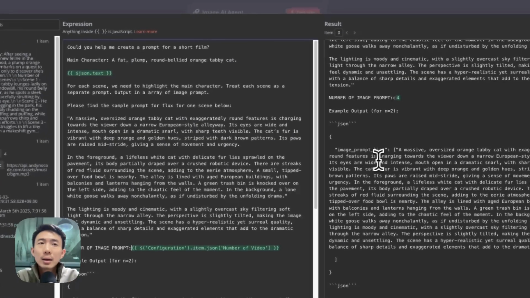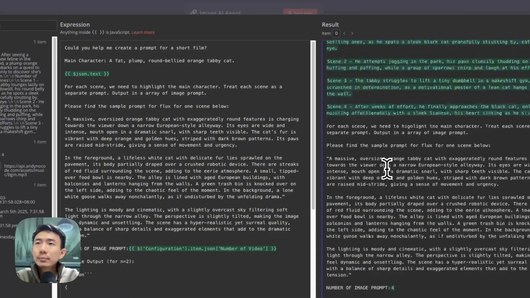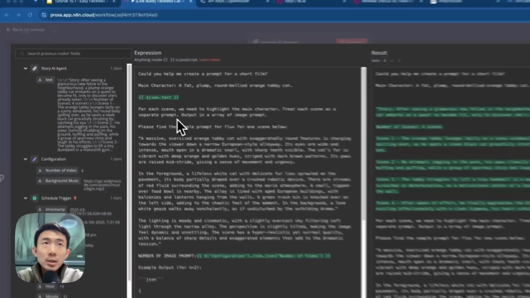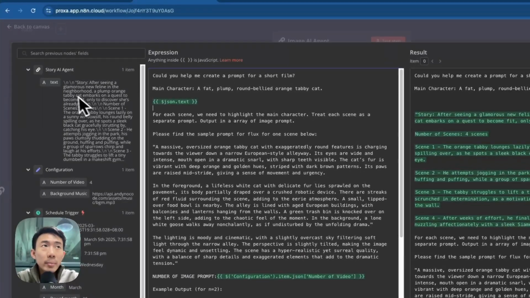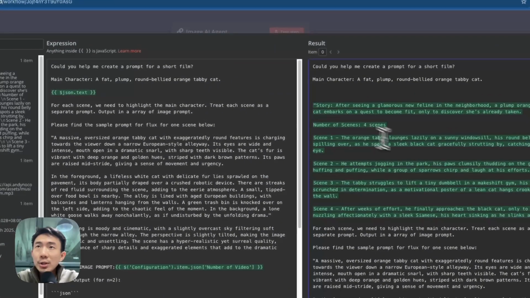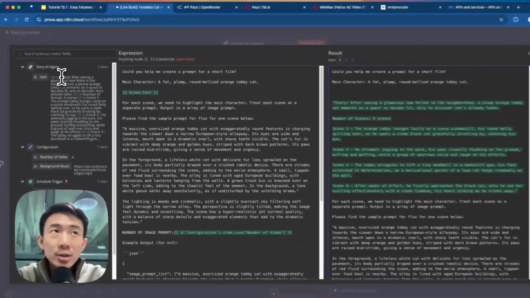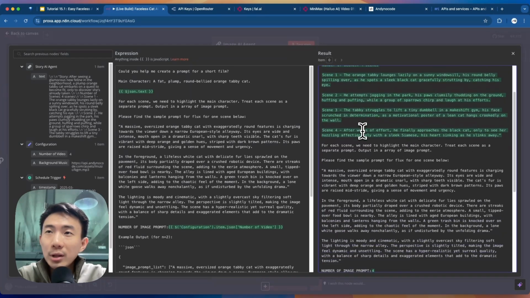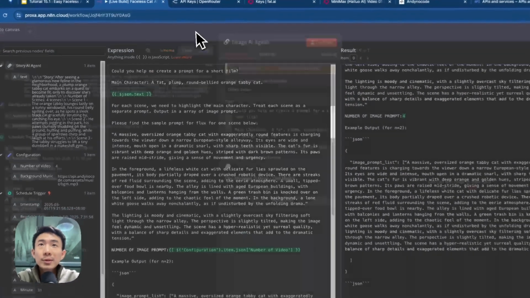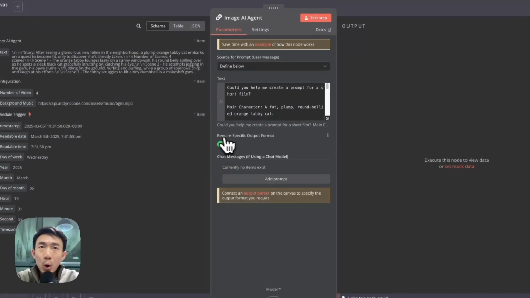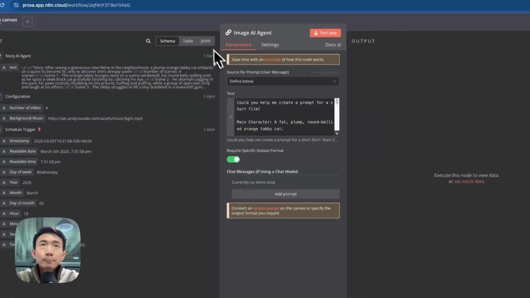Okay, and we can see that it's well defined as 4. As for the upper part, you can see it's JSON text. It means it's referring to the previous node, the text field here, and on the right hand side it is the result. It is showing the exact same content here. So when you see everything is green, that means that it's working. That's great. And we can enable the required specific output format here.